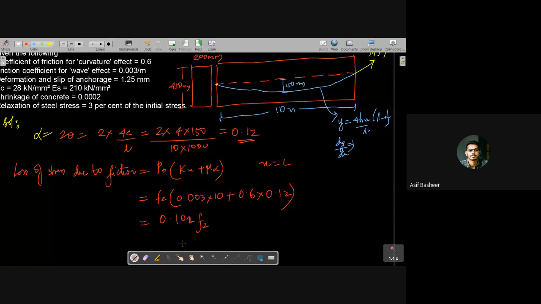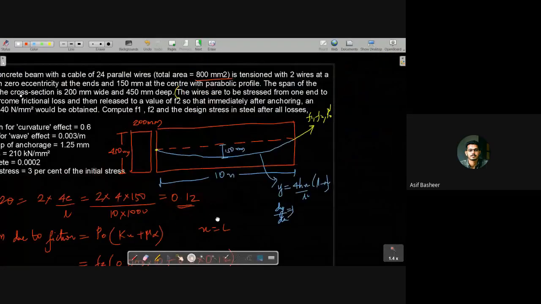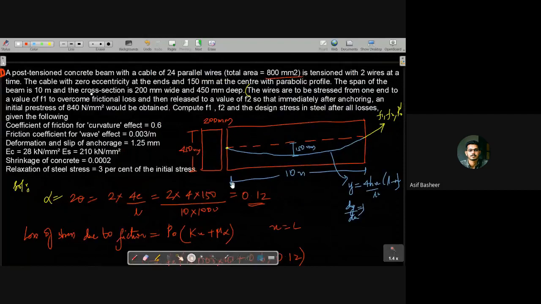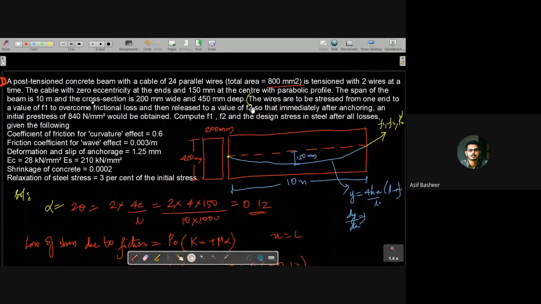Have you understood? Sir, why did we write F2? I did not understand that. As I said, there is a chance of confusion in this question, so just see the sequence of occurring. The wires are to be stressed from one end to a value of F1 to overcome friction loss.